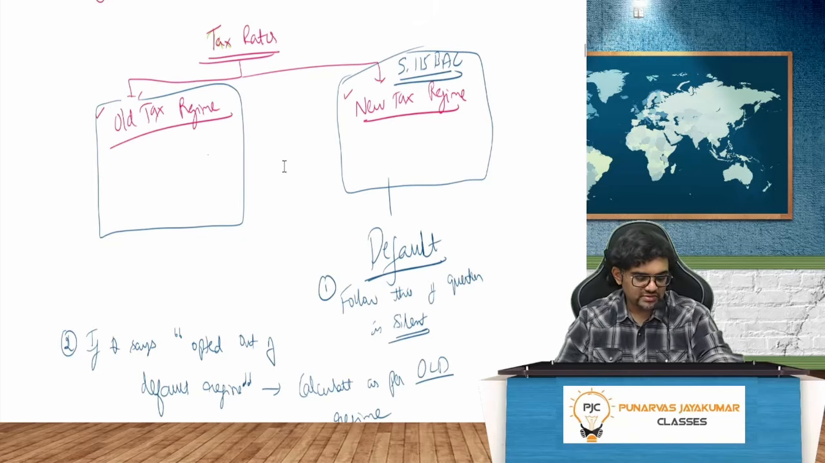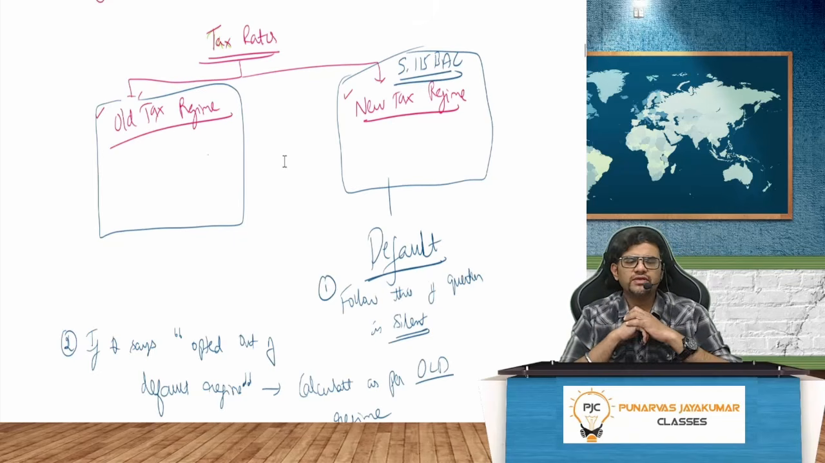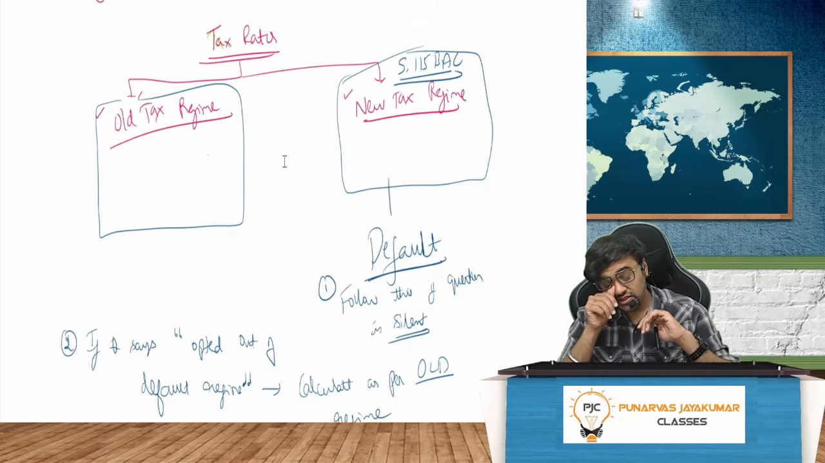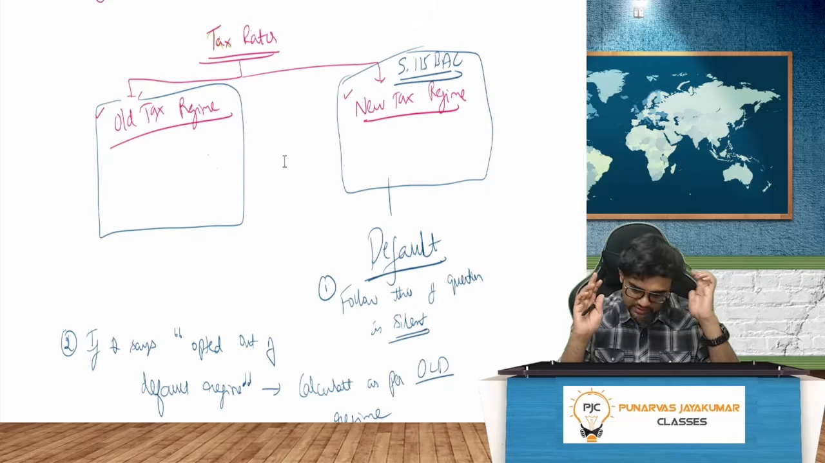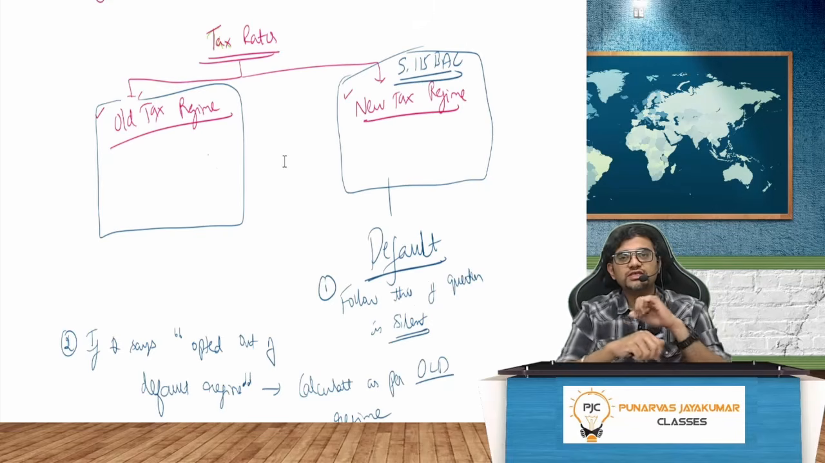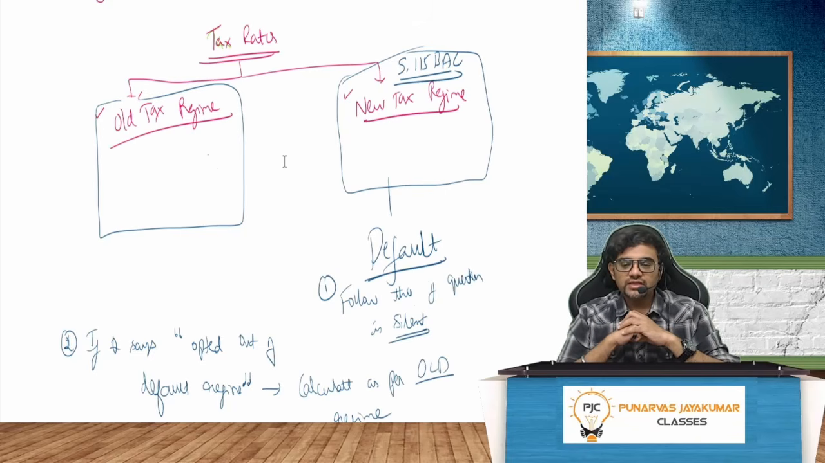Now there are two regimes: the old tax regime and the new tax regime. For individuals, the new tax regime is given under Section 115BAC. A couple of years ago, the Finance Minister announced that the new tax regime is the default regime. No other regime you can use. So if the question is silent, you need to blindly follow this default regime.